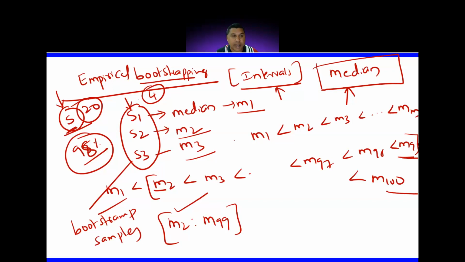Okay, let's once again see this. What is this interval estimation? How to give this? Maybe we will see for mean, and then we'll go for median. So, the empirical bootstrapping method. I have a population.